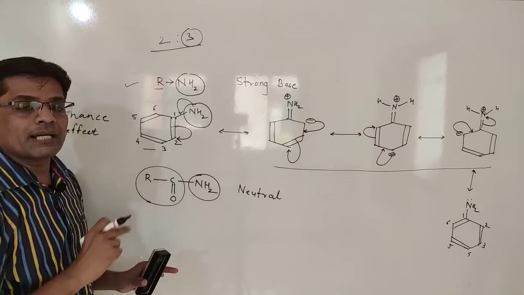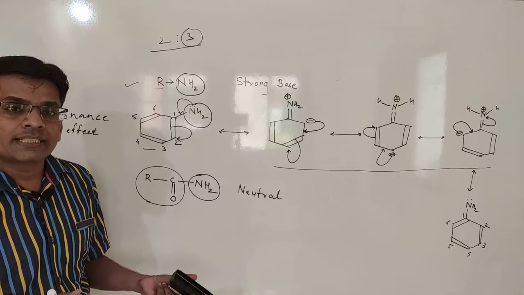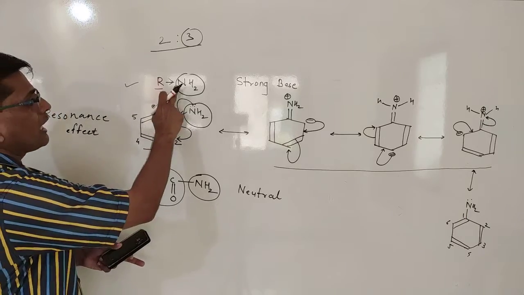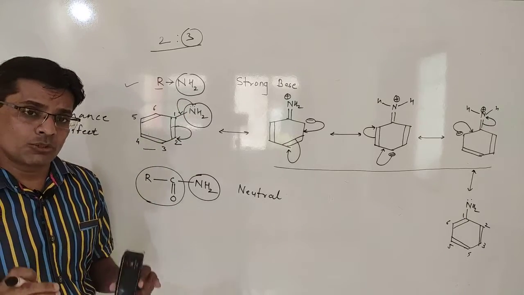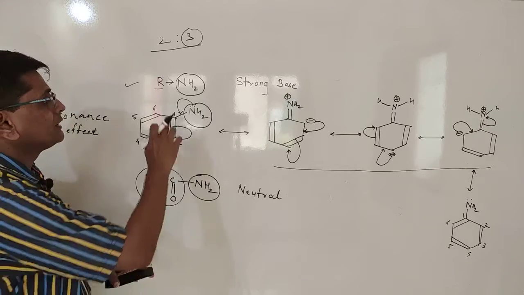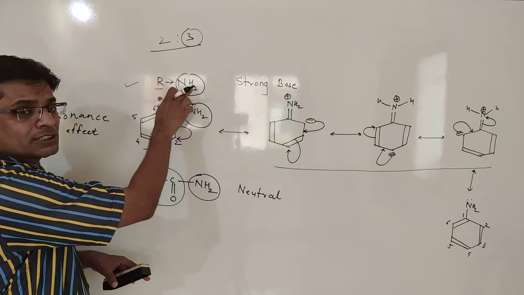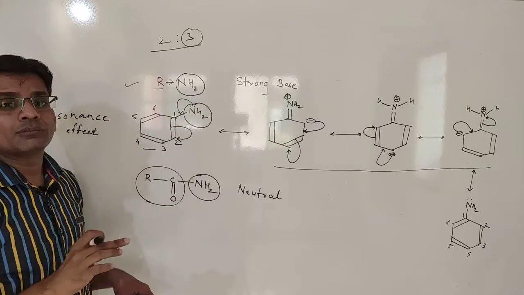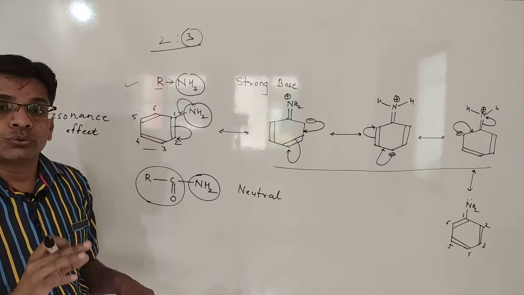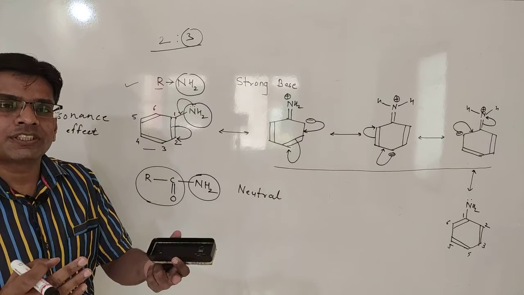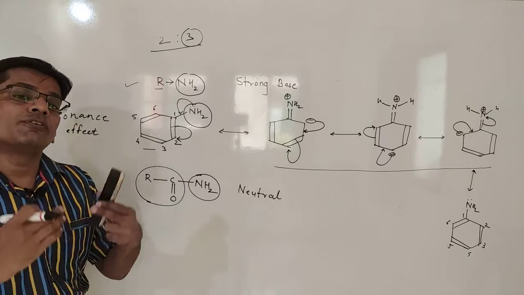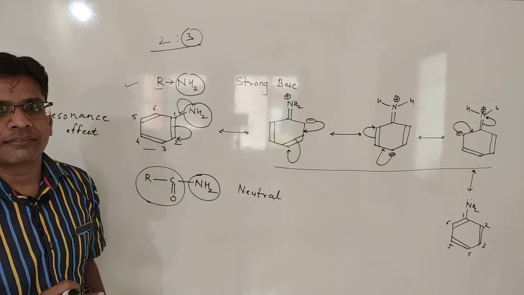In the case of aliphatic amines, no such factor is there because the nitrogen itself has its lone pair. In addition, the alkyl group donates its electron pair toward the nitrogen by inductive effect. Due to that, the nitrogen becomes more electron rich and is always ready to donate the electron pair.